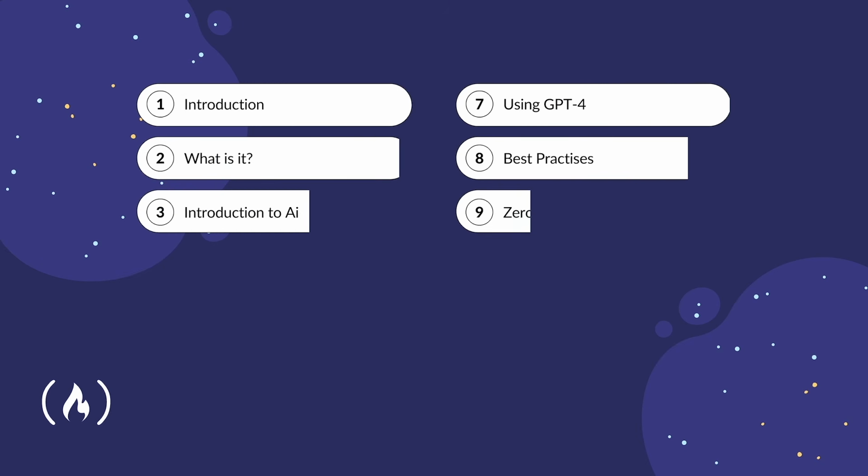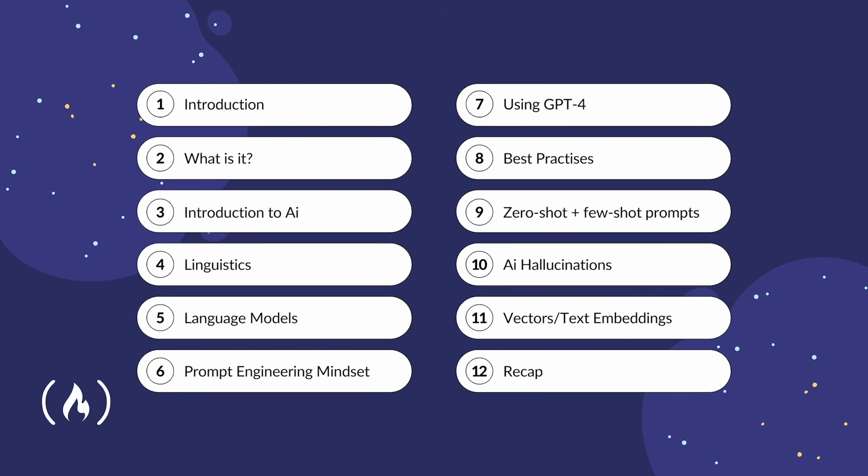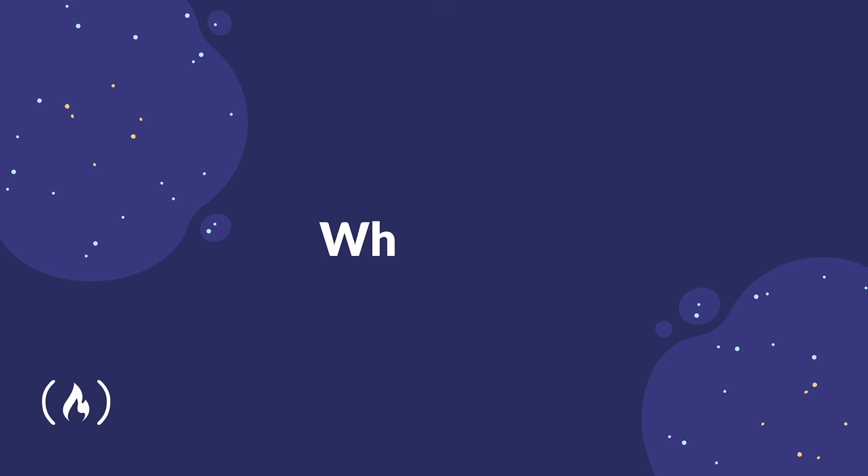Let's do it! In this course, we will learn what prompt engineering is exactly, get a brief introduction to AI, a look at large language models or LLMs such as ChatGPT, a look at text-to-image models such as Midjourney, a look at emerging models. This would include text-to-speech, text-to-audio, or speech-to-text, as well as prompt engineering mindset, best practices, zero-shot prompting, few-shot prompting, chain of thought, AI hallucinations, vectors, text embeddings, and also end with a quick intro to ChatGPT. So let's start off with looking at what exactly prompt engineering is in the first place.